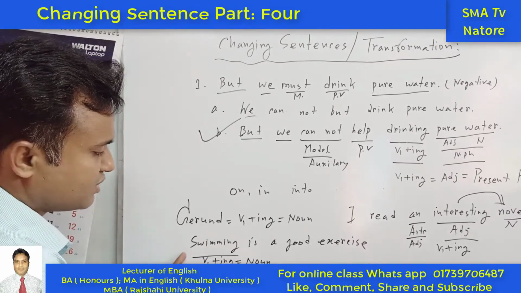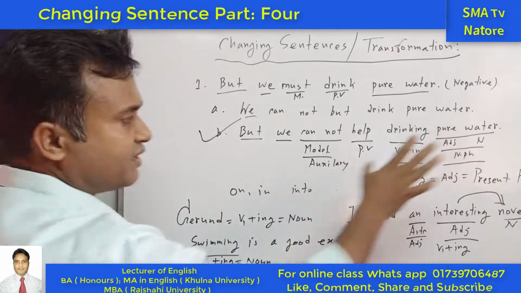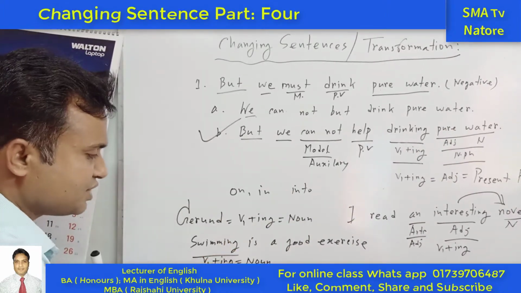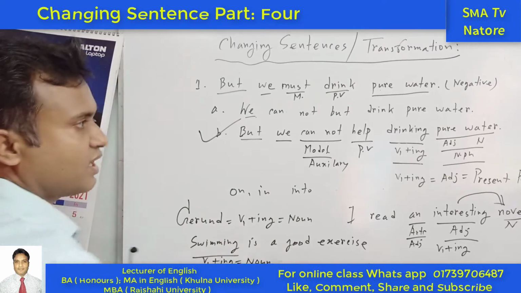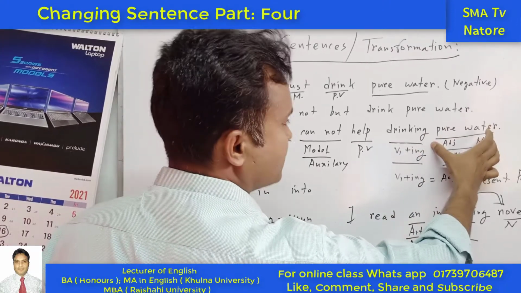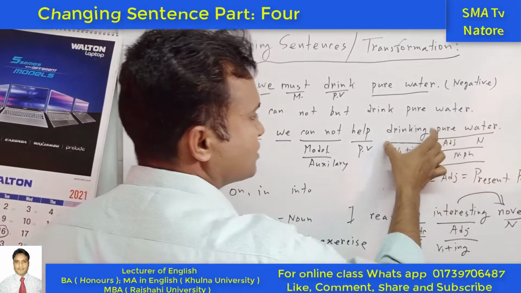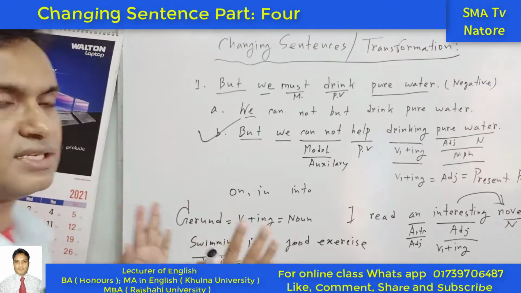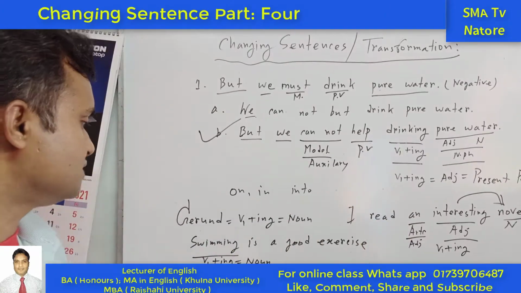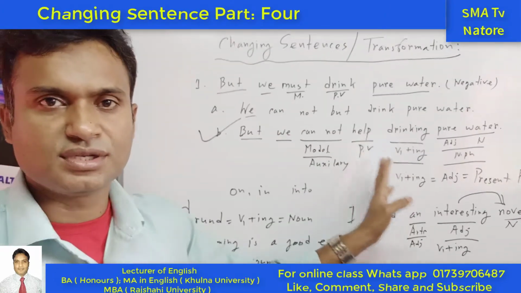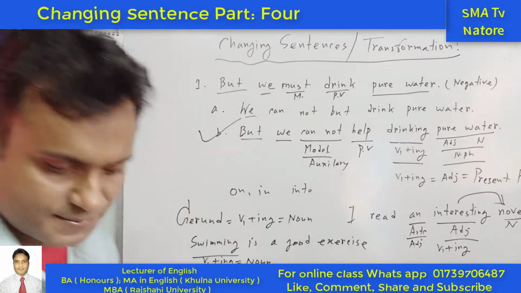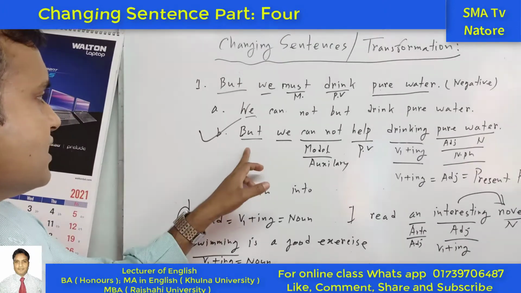So this and this are completely different. The structure is the same, but the function is different. Its function is as a noun, while this part's function is taking a noun phrase. For this reason, this is called the participle. So this is the distinction, the contrast between present participle, gerund, and participle, which here works as a preposition. Okay, I hope you can understand it. So in this case, what happened?